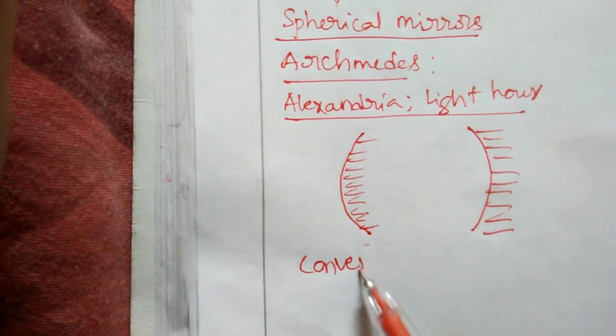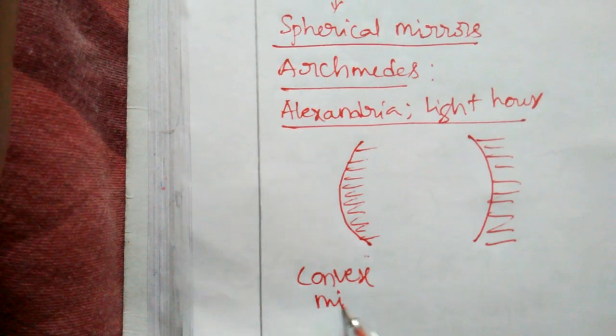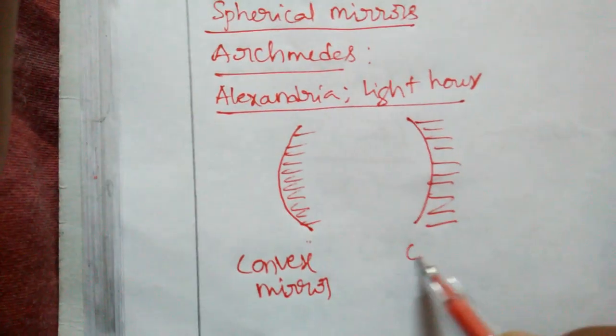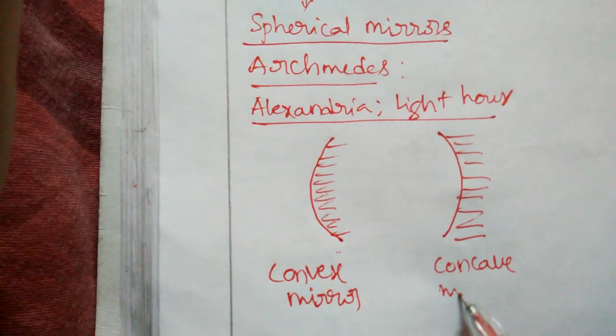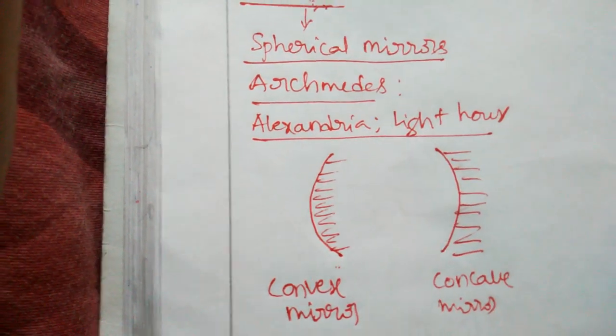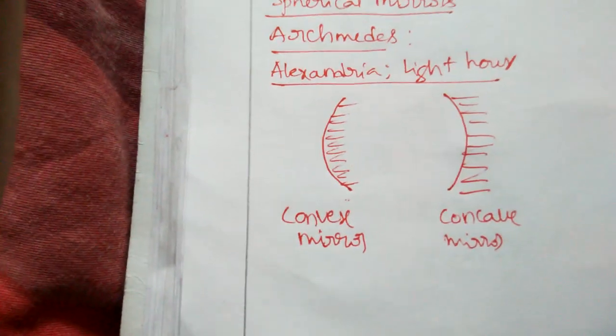This is a convex mirror and this is a concave mirror. Okay, is there any difference between a mirror and a lens? We will learn that in the next class, but here we are going to learn regarding this.